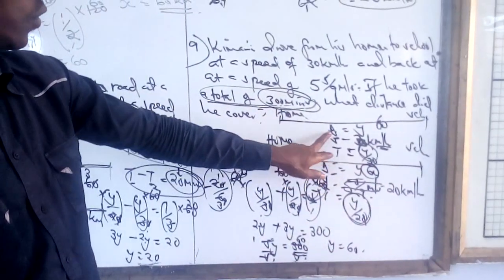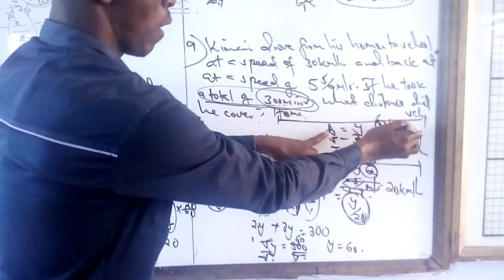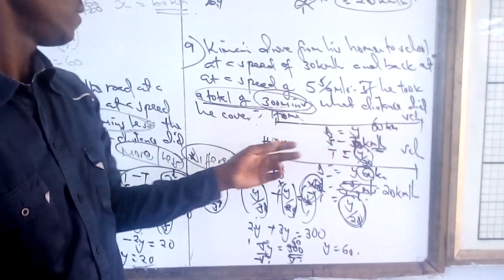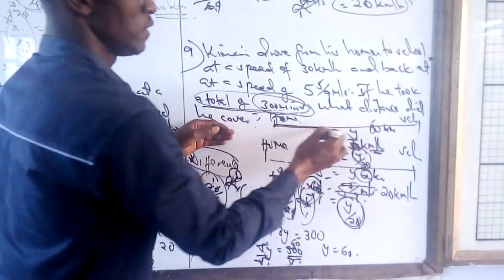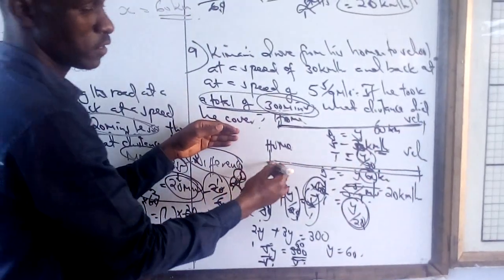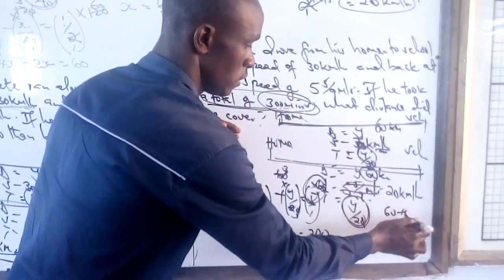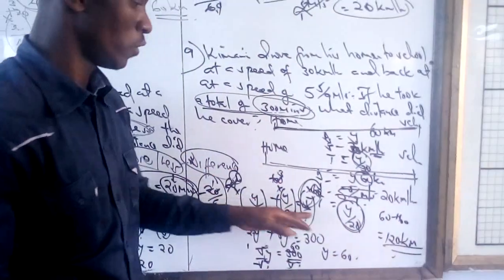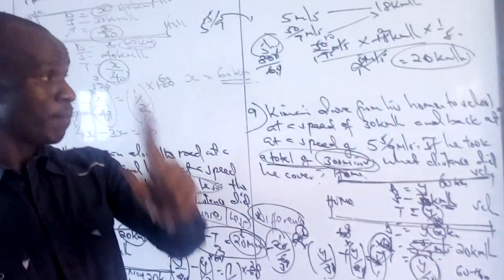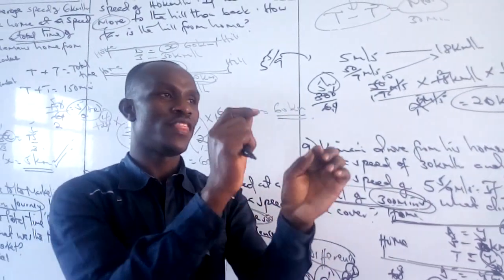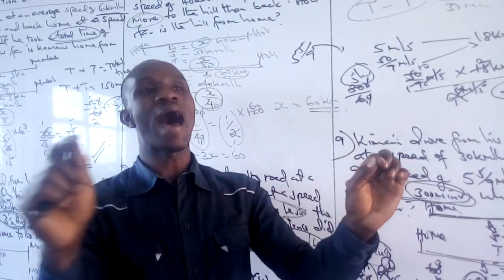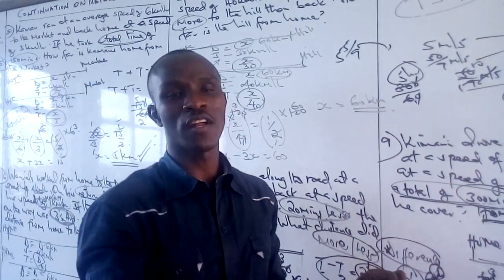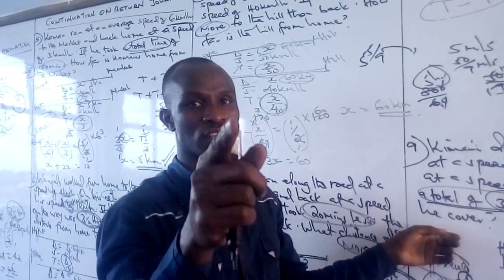So our y is 60. We go back. It is kilometers because our y is distance, also kilometers. What distance did he cover? He covered 60 and back 60. 60 plus 60 giving us 120 kilometers. Remember our rule which has stated that the distance from and back is the same unless we change the route. That marks the end of our lesson. See you soon.